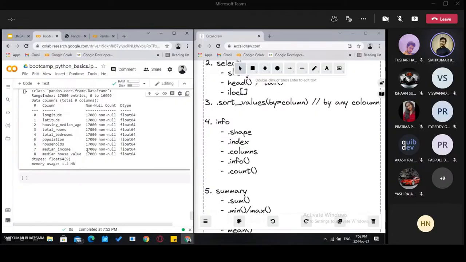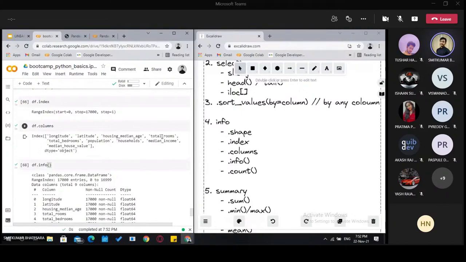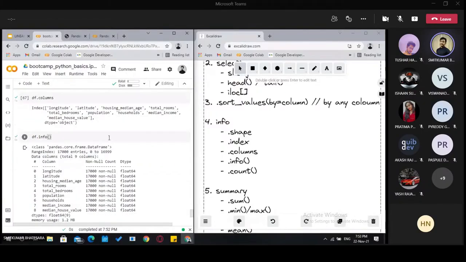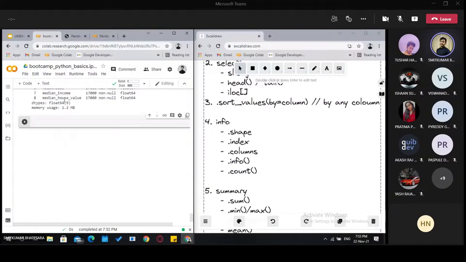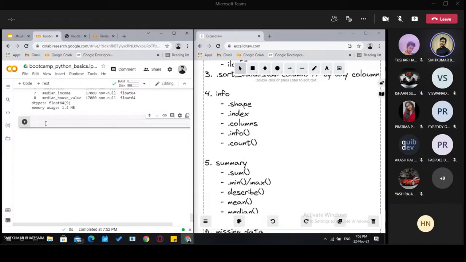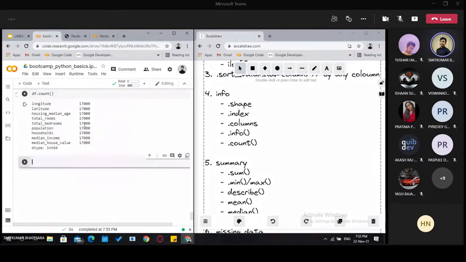This is because the data set is already a prepared data set, so all these requirements are already fulfilled. We will see later how we can fill those values or remove those rows if the values are missing or not valuable to us. Then we can use count to count how many values are there inside the different columns.